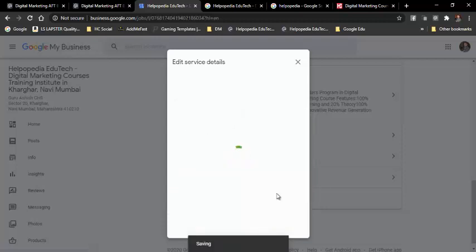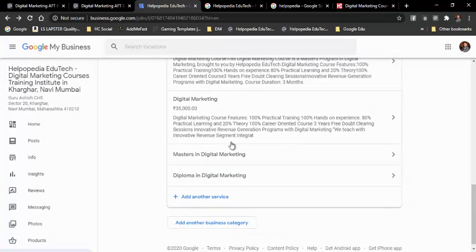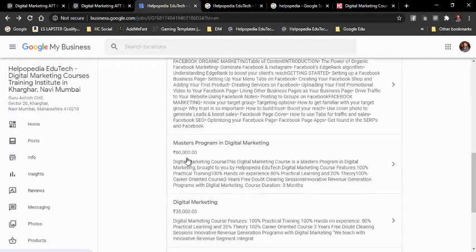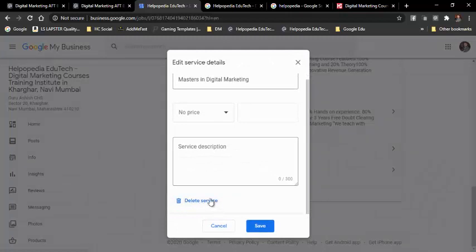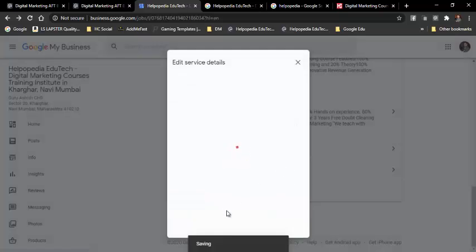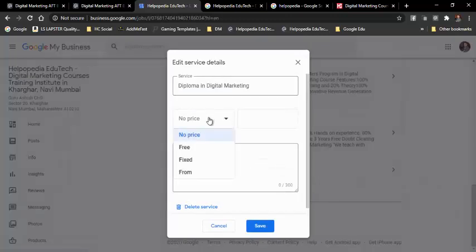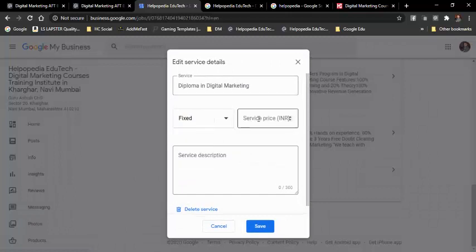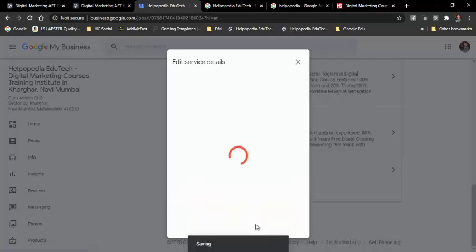If you want to delete any service, there is a link below to do that. See, now you can see digital marketing has come up over here. Masters program is already added, so I need to delete this, so I'll just click on delete. Like this, whatever we have added, I can add new services and continue with it. So diploma in digital marketing, over here also I can add a fixed price, add the content to it, and click on save.